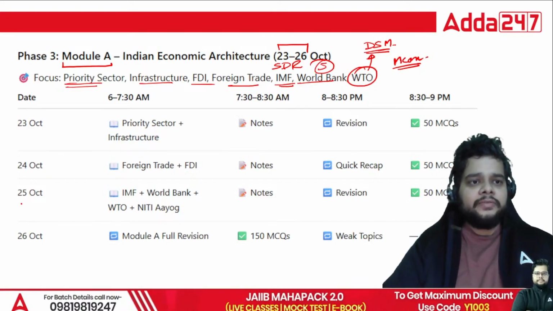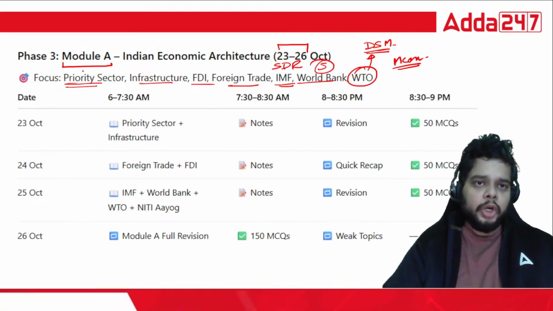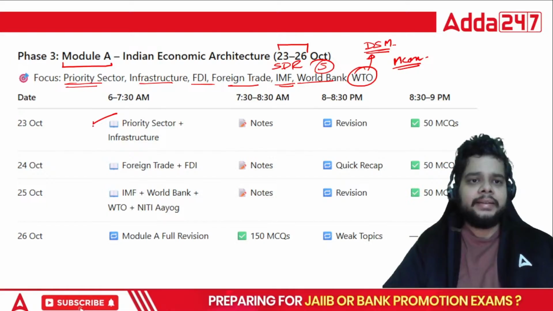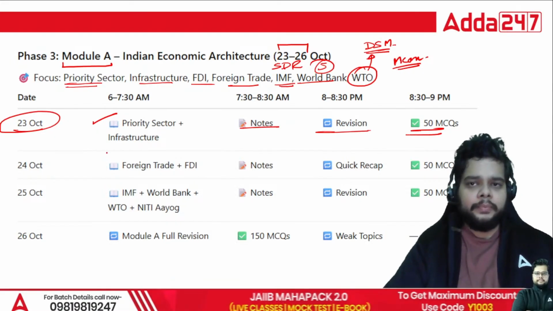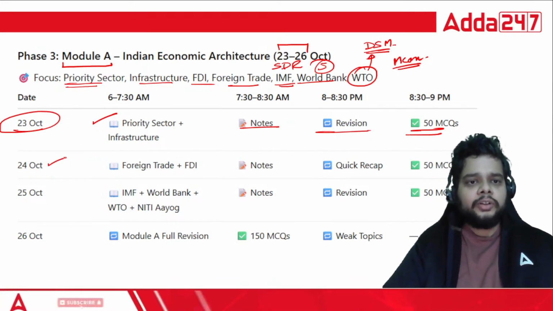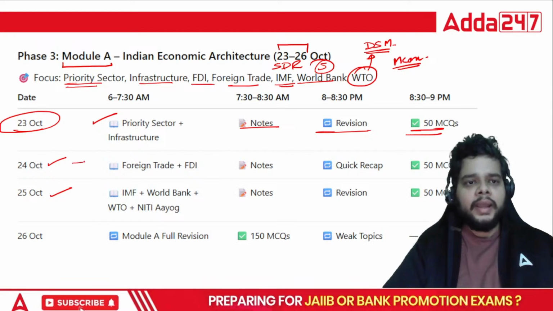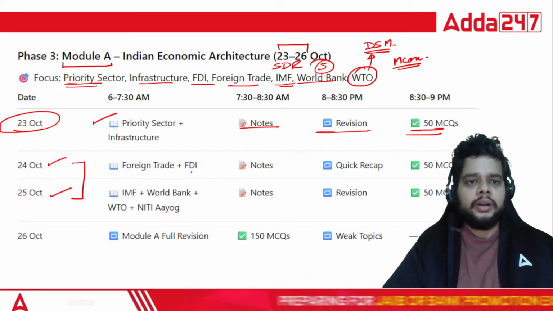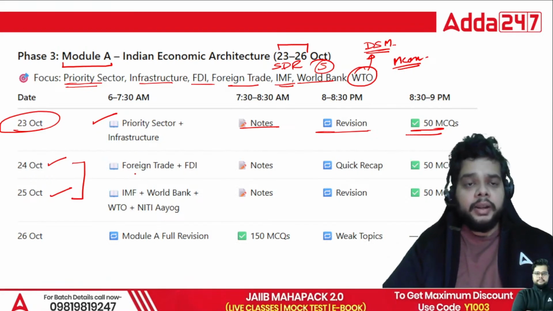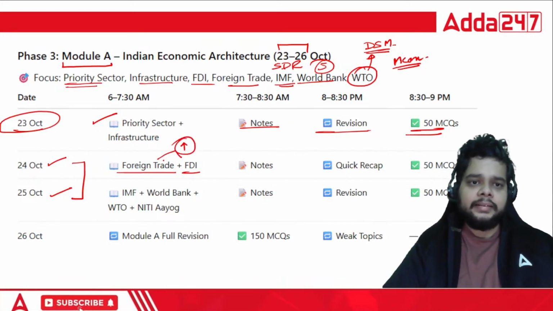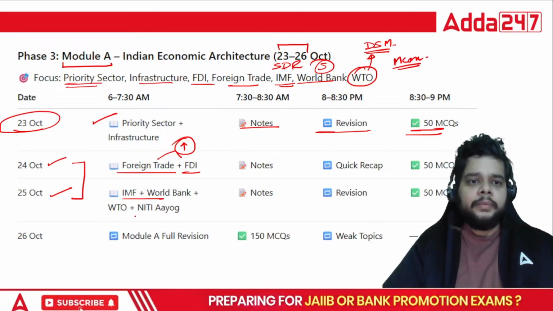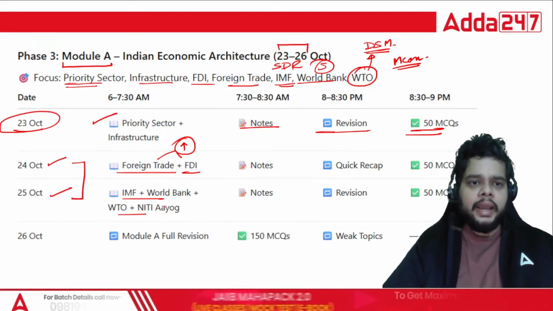So for the 4 days which you will be dedicating towards module A, start off with the priority sector plus infrastructure on 23rd October. Make notes out of it, revise and do the practice as well. 24th October, 25th October, you can interchange based on your preference. But according to me, foreign trade and FDI carry much more weightage as compared to the IMF, World Bank, WTO and Niti Aayog.